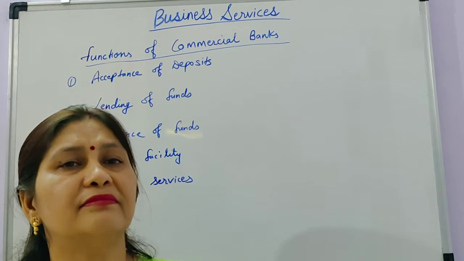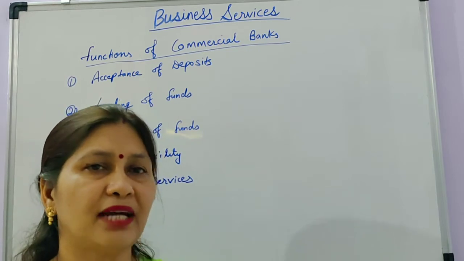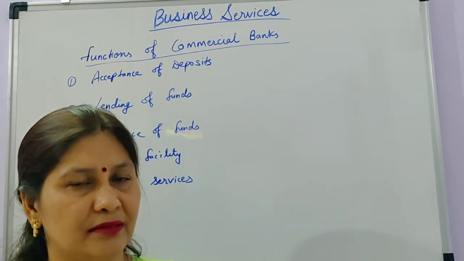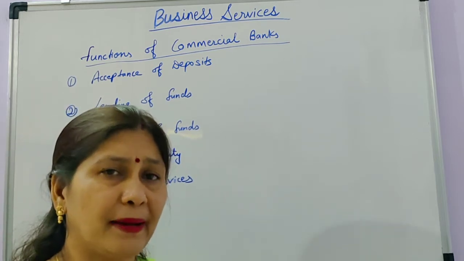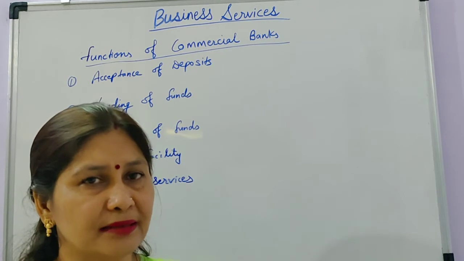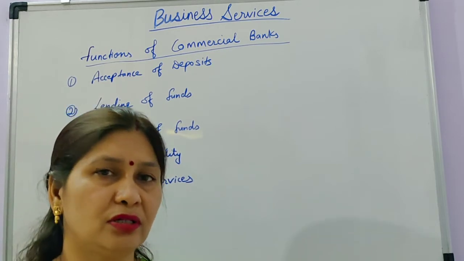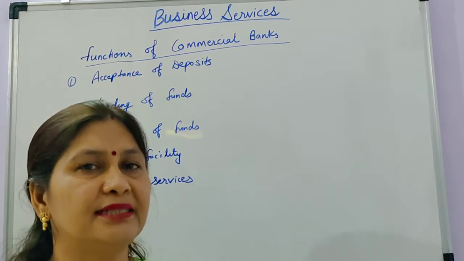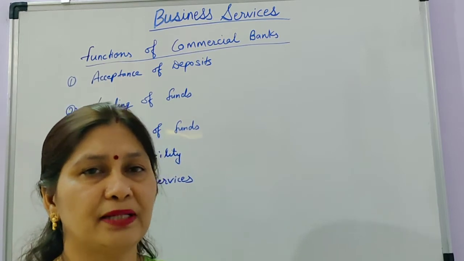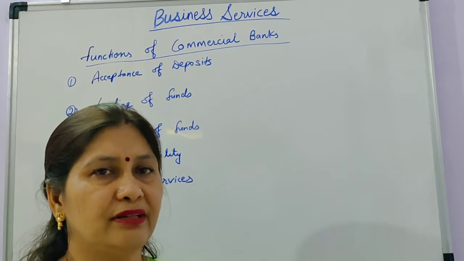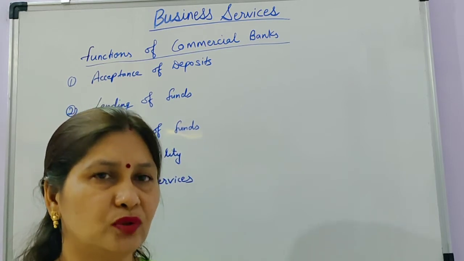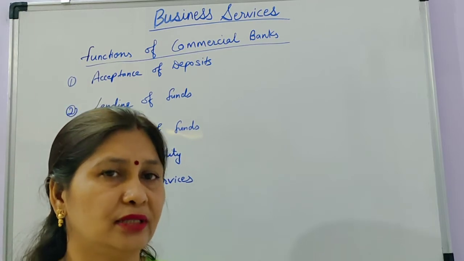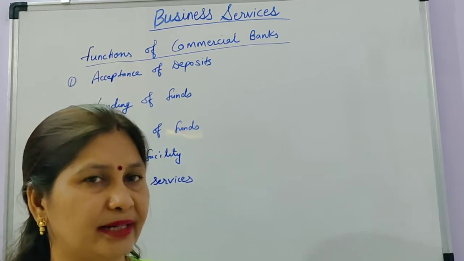Bearer checks are those where payment can be made at any time by presenting the check in the bank. And a cross check is only payable when we present the check in the account of that particular person whose name is on the check. That means if we deposit it in their account, then we will get the money, and that is known as a cross check. So there are different types of checks which are provided by the banks.